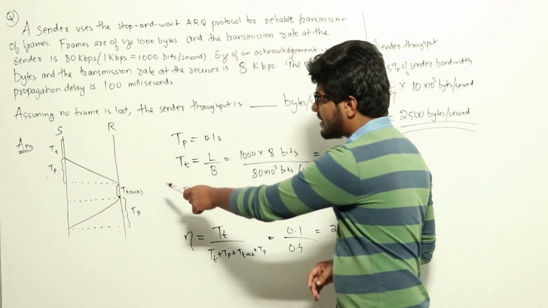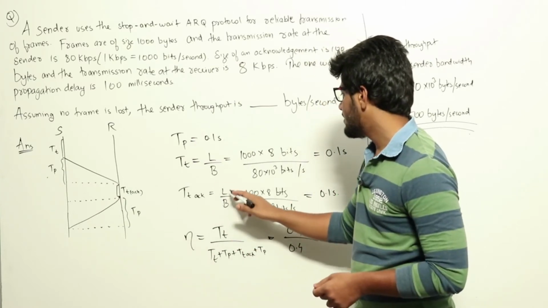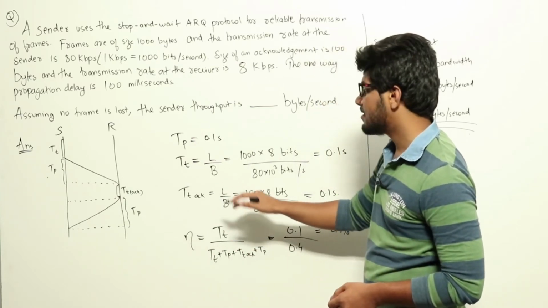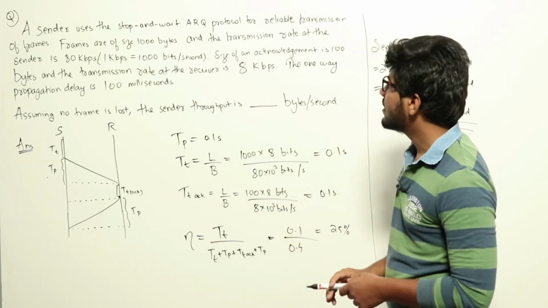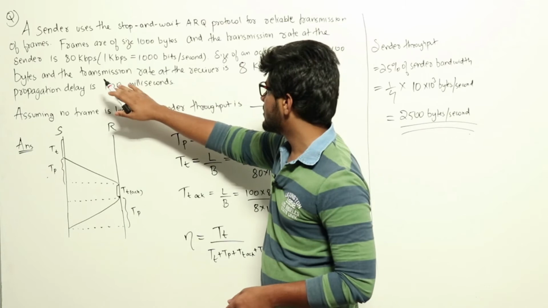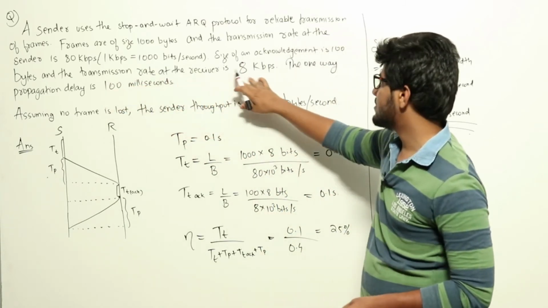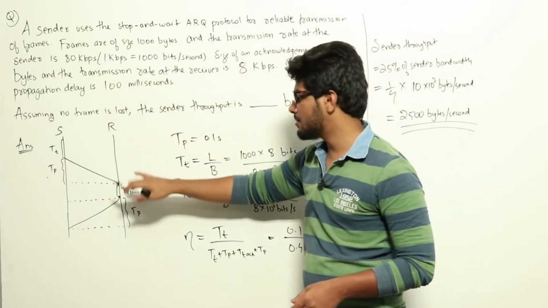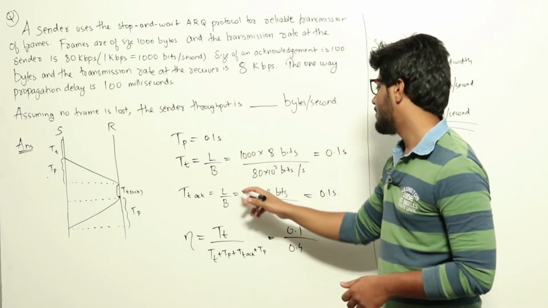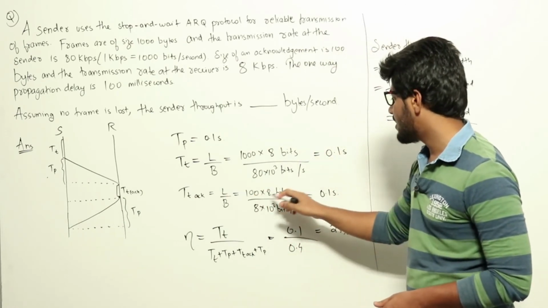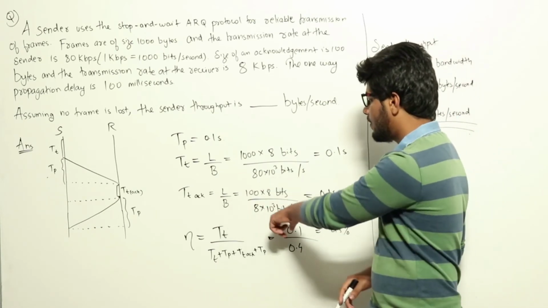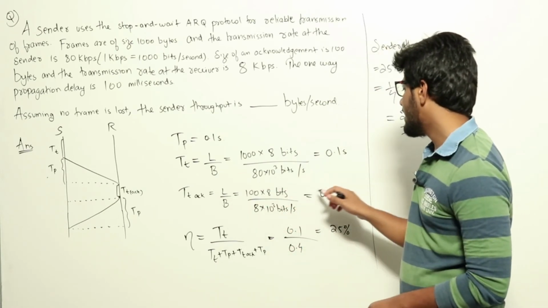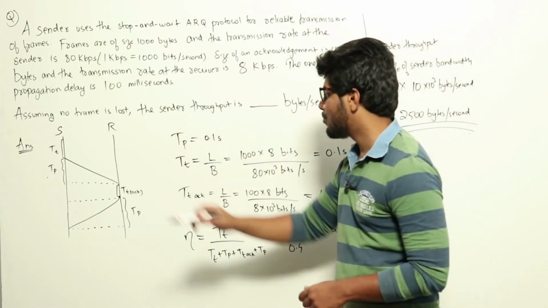Now we'll find out the T transmission for the acknowledgement, that is again L by B, where the packet size of the acknowledgement is 100 bytes, that is 100 into 8 bits, divided by the bandwidth. At the receiver the transmission rate is a lower one, that is 8 Kbps. So the receiver can only transmit at this rate. That will mean L by B would be 100 into 8 bits divided by 8 into 10 raised to 3 bits per second. That will again be 0.1 seconds. So all of these delays are 0.1 seconds.